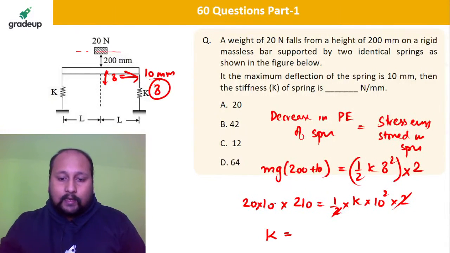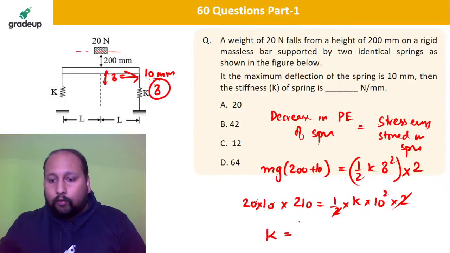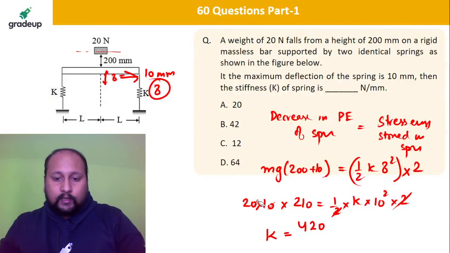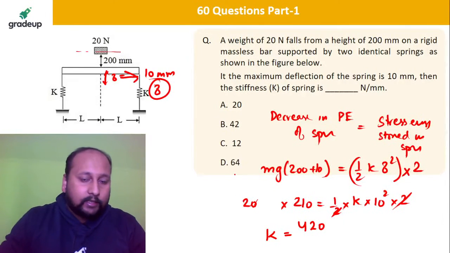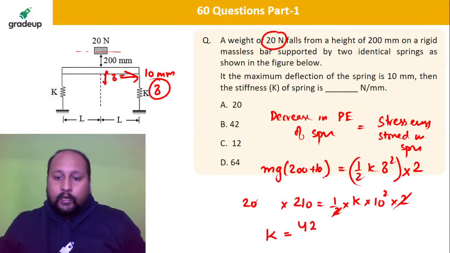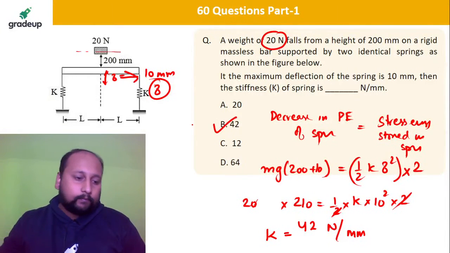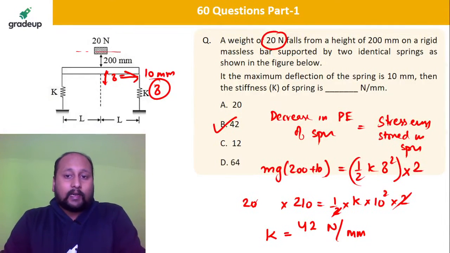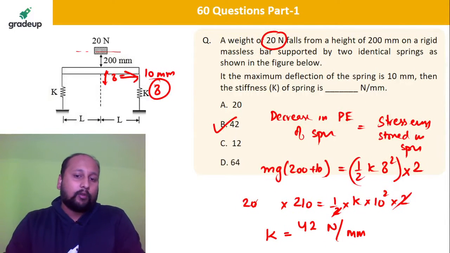So this 10 cancels out, this 10 cancels out. So we are having 420, right? Oh, this 10 is not required because it's already given in Newton. It's not kg, it's already given in Newton, so directly it will be 42 Newton per mm. Option B. It's not mass, it's weight given, that is 20 Newton. So it will be 42 Newton per mm.